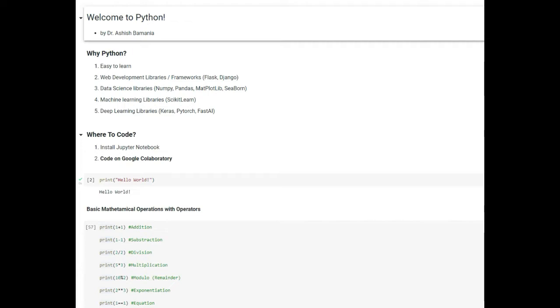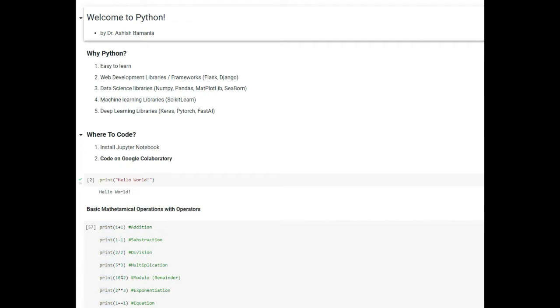You also have amazing data science libraries like NumPy, Pandas, Matplotlib, Seaborn. And we will be talking about all these data science libraries so that you can learn statistics and you can learn to analyze data. This will be very helpful if you're going for a research project in the future as well.